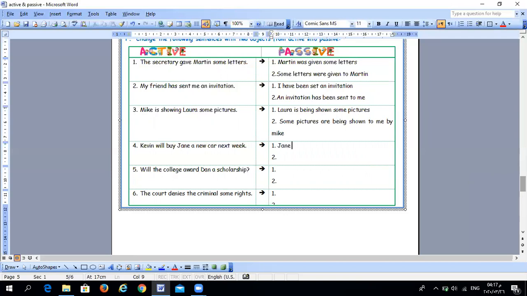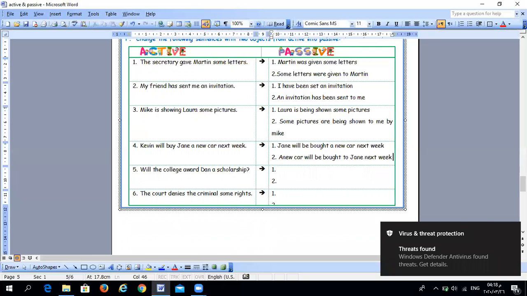So, Jane will be bought a new car next week by Kevin, or a new car will be bought for Jane next week by Kevin.